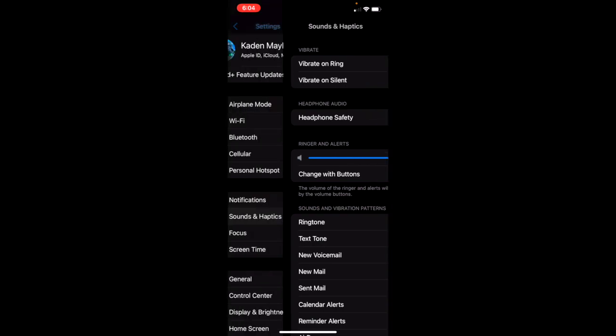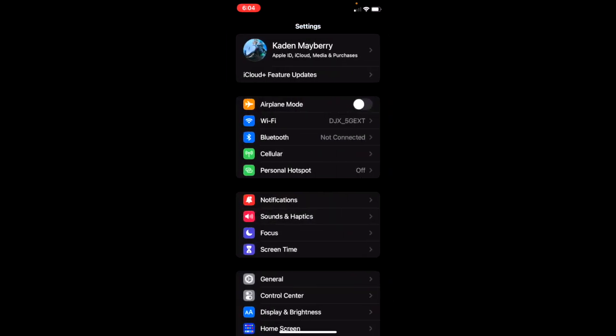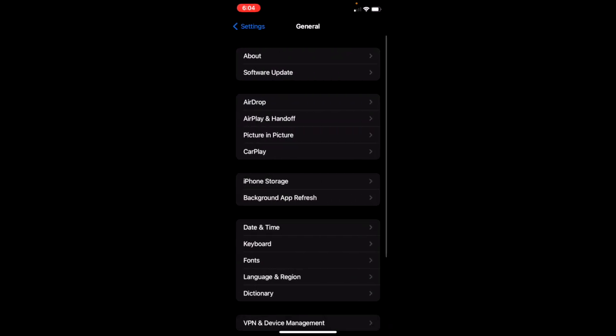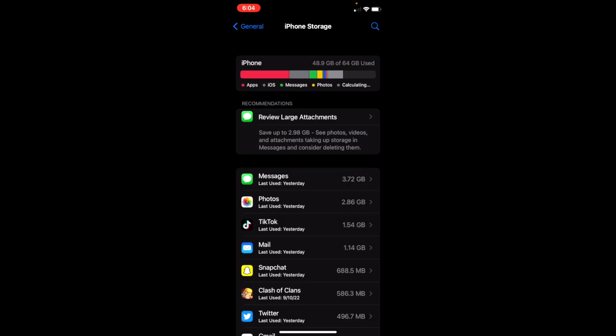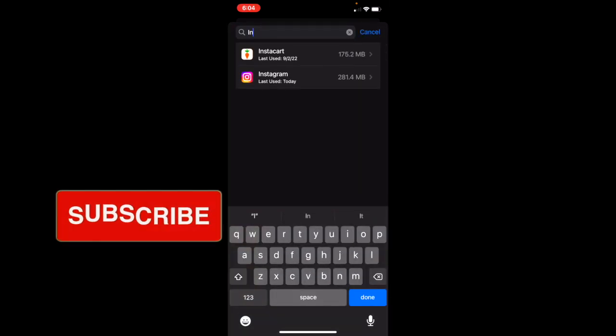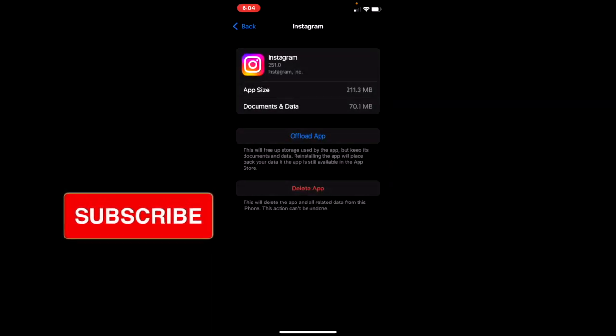Another thing you can do is go back into settings, go down to general, iPhone storage, wait for this to load. It might take a couple seconds. Once it's done loading, you can either scroll down or click the search bar for Instagram. You then want to click offload app.